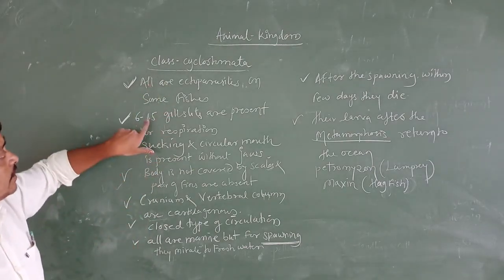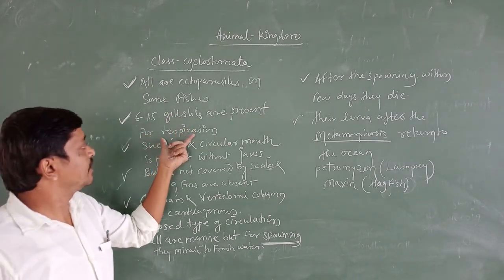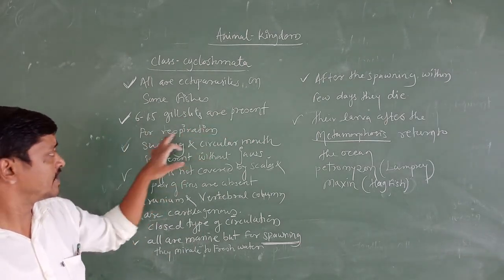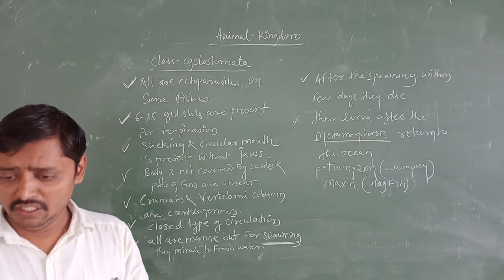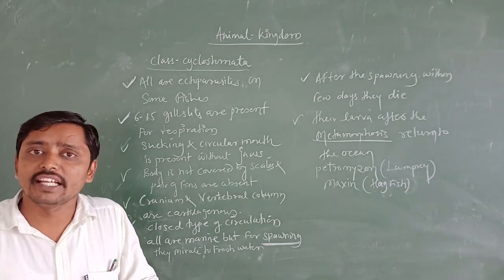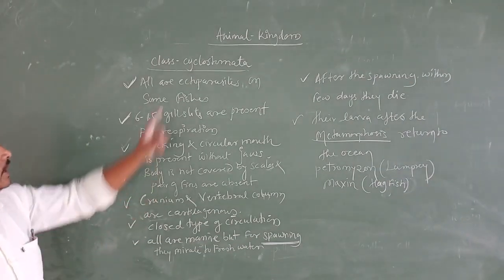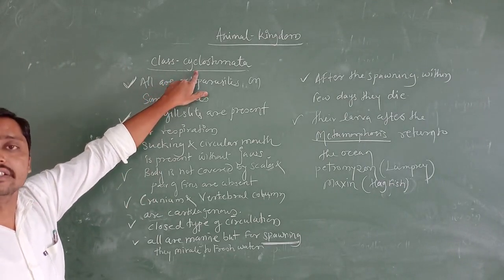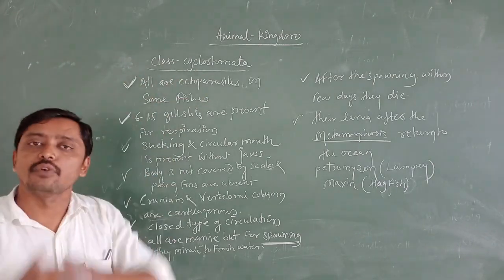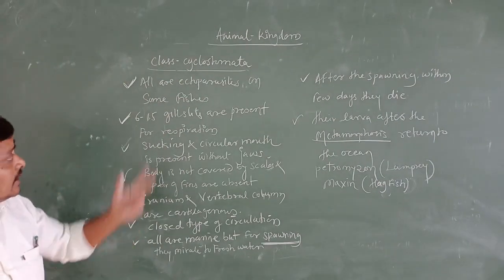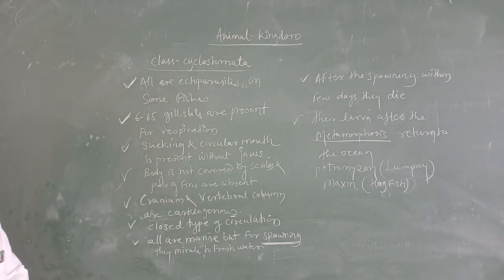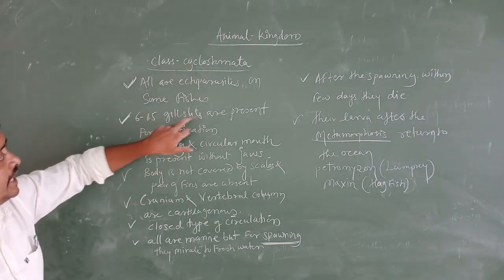Now the next one is 6 to 15 gill slits are present for respiration. You all know about the Vertebrata. Vertebrata comes under the phylum Chordata, so the fundamental character of Chordata is the presence of gill slits. The class Cyclostomata comes under the division Agnatha, that Agnatha division comes under the subphylum Vertebrata, and subphylum Vertebrata comes under the phylum Chordata. So these have 6 to 15 gill slits, and respiration takes place in Cyclostomata with the help of 6 to 15 gill slits.